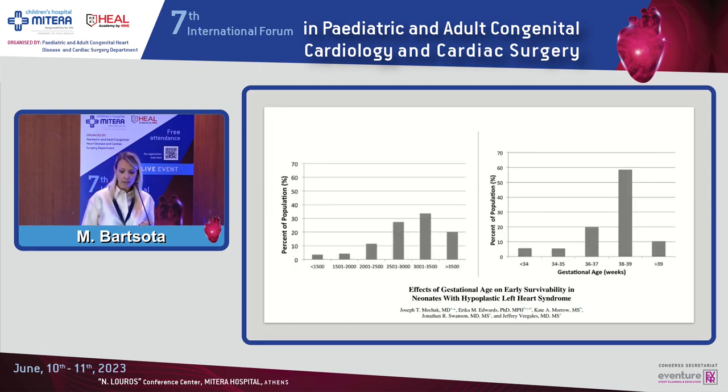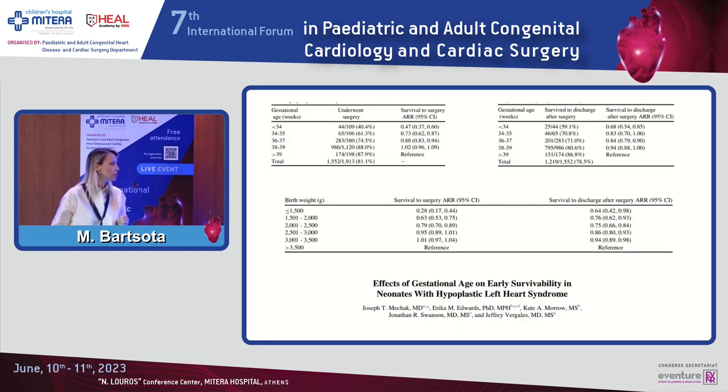And this is a study that included almost 2,000 neonates with hypoplastic left heart syndrome, looking at the impact of gestational age on the outcome, and this shows the distribution of the gestational age in this group, and almost 50% of them were born at a weight less than 3 kilos. And what they looked at was the survival to surgery, so how many of them actually survived to undergo first-stage palliation, and what was the survival to discharge after surgery. And what they found is, as anticipated, that the lower the gestational age, the higher the risk.